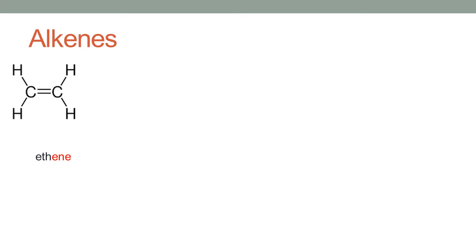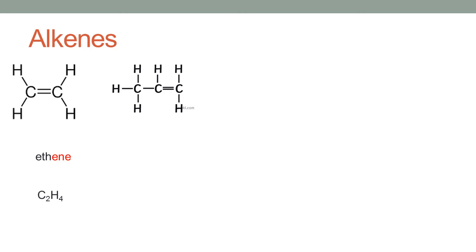Count the number of carbon atoms and hydrogen atoms to get the molecular formula. Yes, it is C2H4. Let us discuss the second member. Here also you can see the presence of a double bond between two carbon atoms.